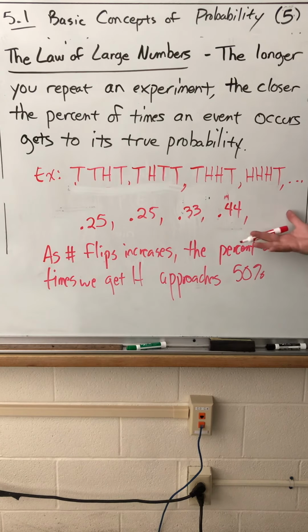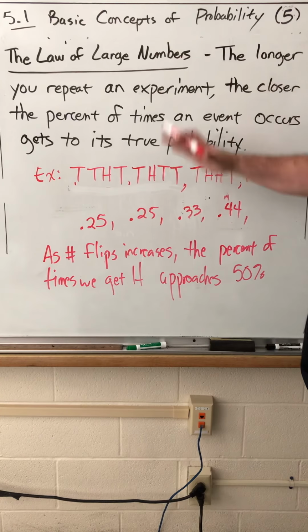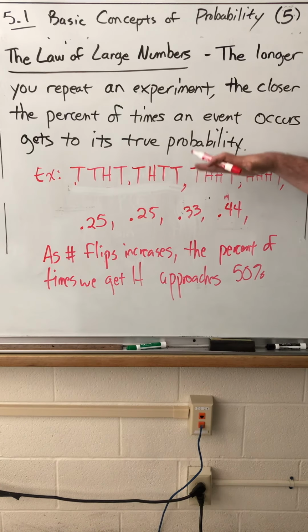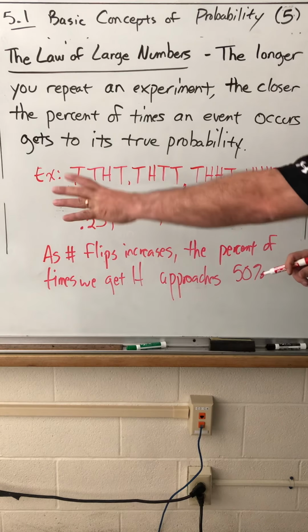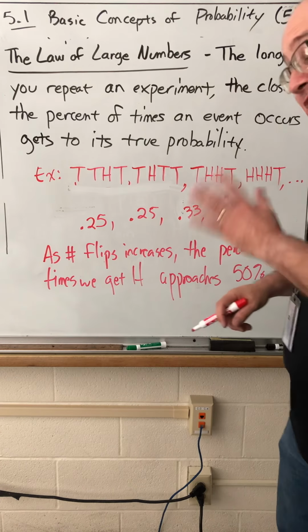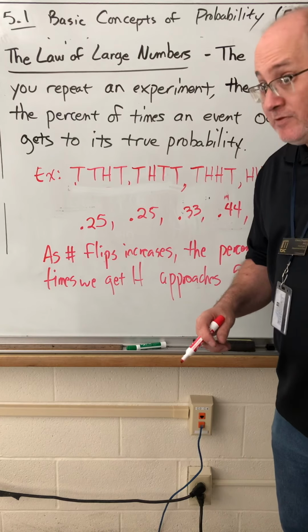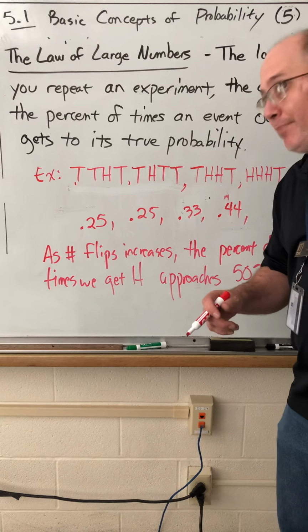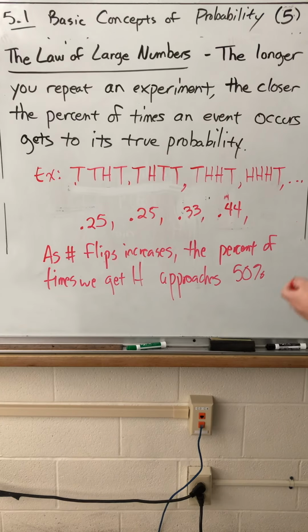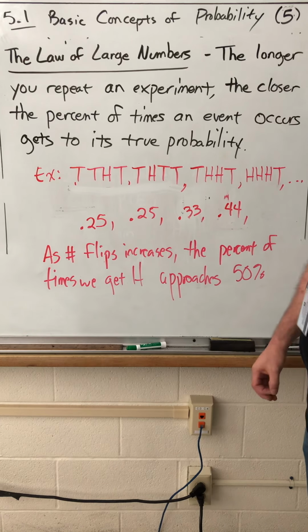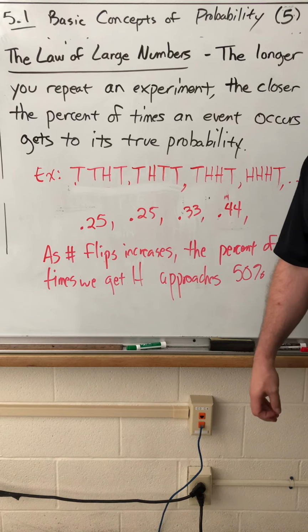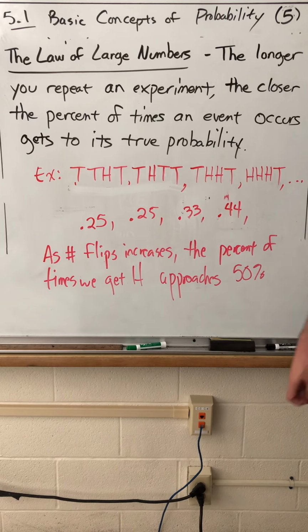Now, sometimes it'll hit 50%. If this last tail had been a head, it would have been 8 out of 16, which was exactly 50%. But in the long term, this will fluctuate up and down, and it'll start getting closer and closer and closer to 50%. In fact, if you were to repeat this 10, 20, or 50,000 times, it would get so close to 50% that one coin would barely budge it from 50%. All right, so the law of large numbers basically says if you repeat an experiment over and over and over, the percent of times that the event will occur approaches its true probability.